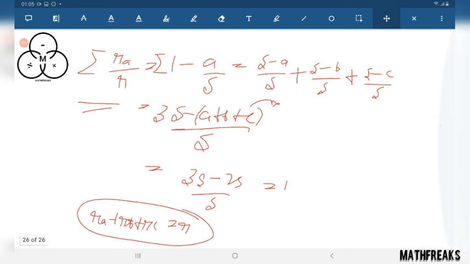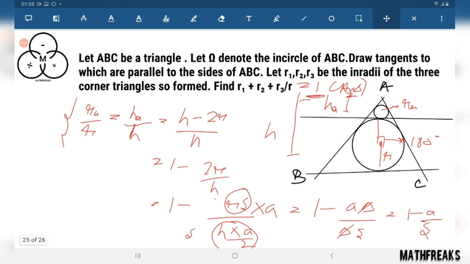Very simple proof. Here we are ending our session.